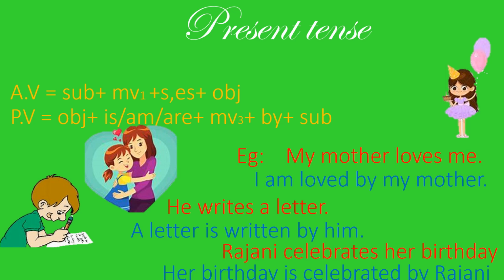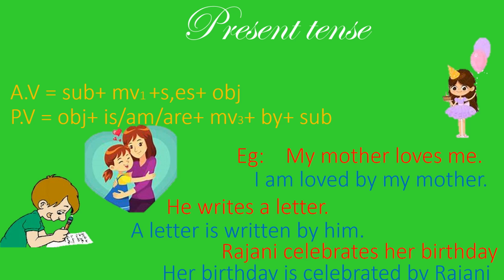Write becomes written: write, wrote, written. And as per the rule, by, at last it will not be he, it becomes him, because he is the subject as a pronoun, and when it changes to the passive voice as per the pronoun rule, it becomes him.